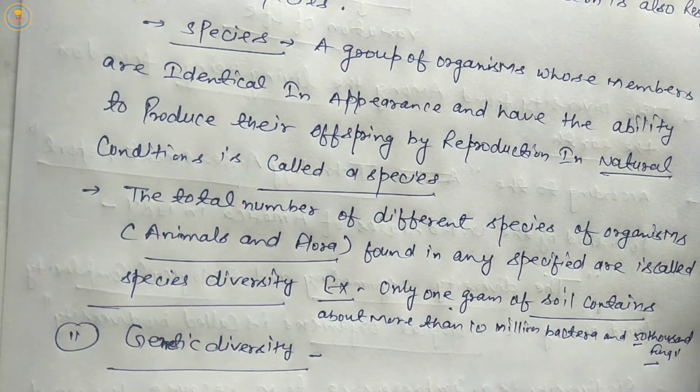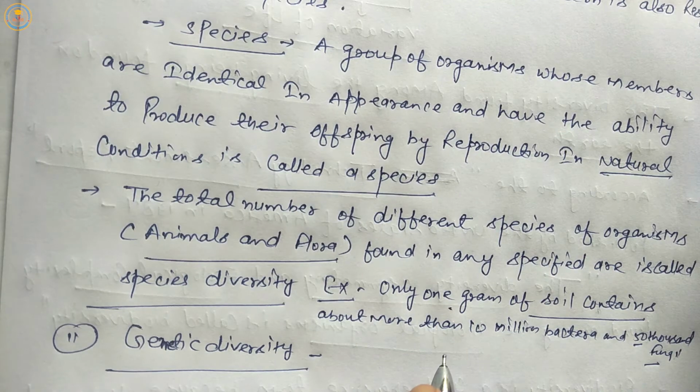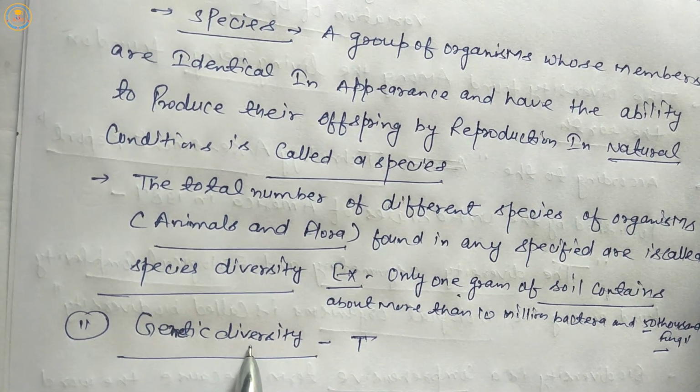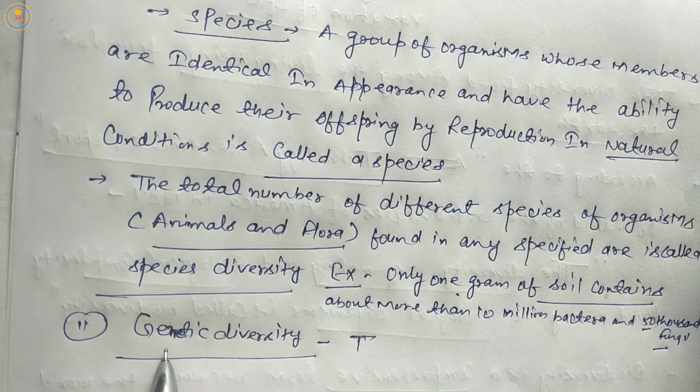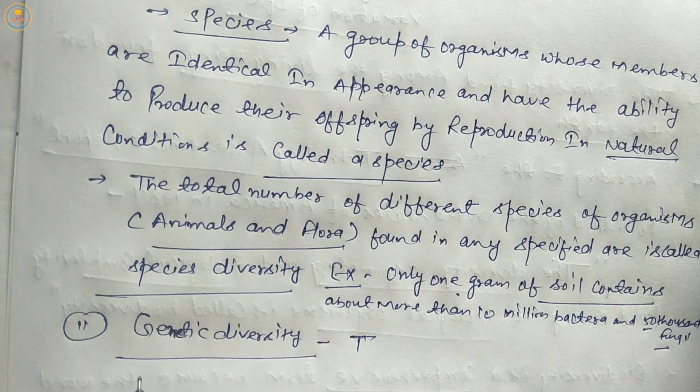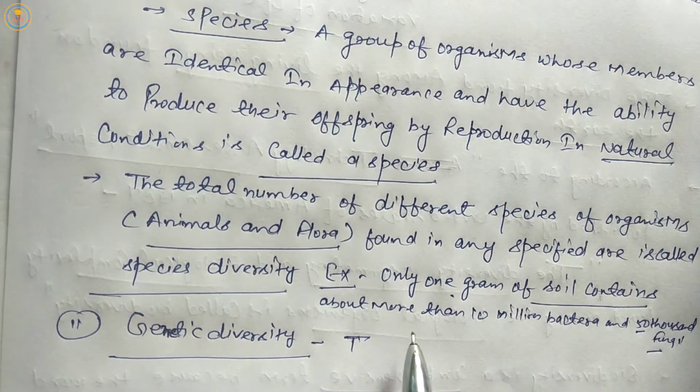Next is genetic diversity. It means variation on the basis of genetics, it means DNA, genes. So this variation is responsible for the genes of new members. It is called genetic diversity.